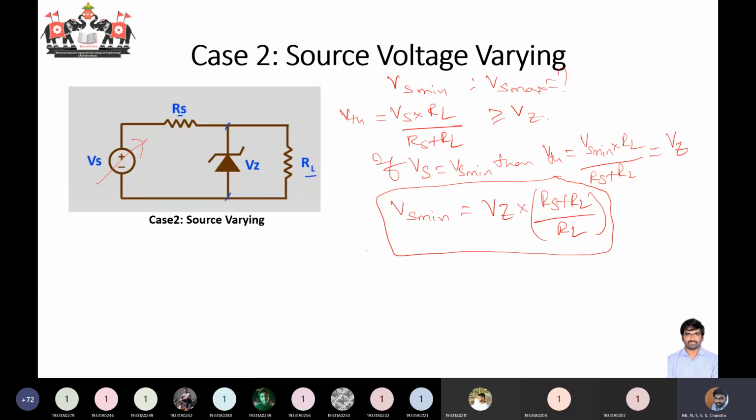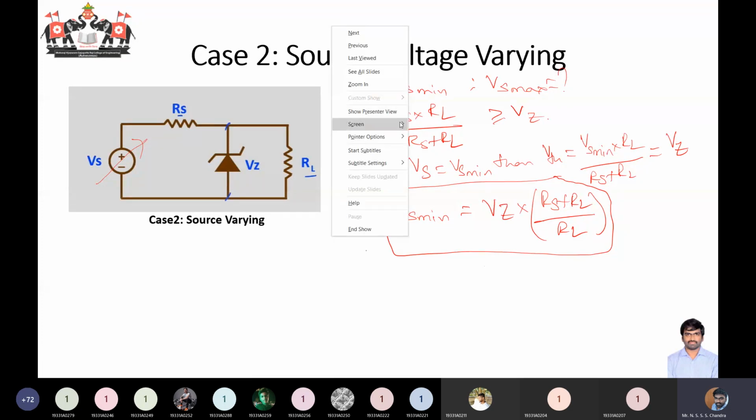Similarly, what you need to find out is Vs maximum value. I'll be going for a wide screen. So what I need to find out is Vs max. Okay, again I'll draw the circuit, rough circuit.